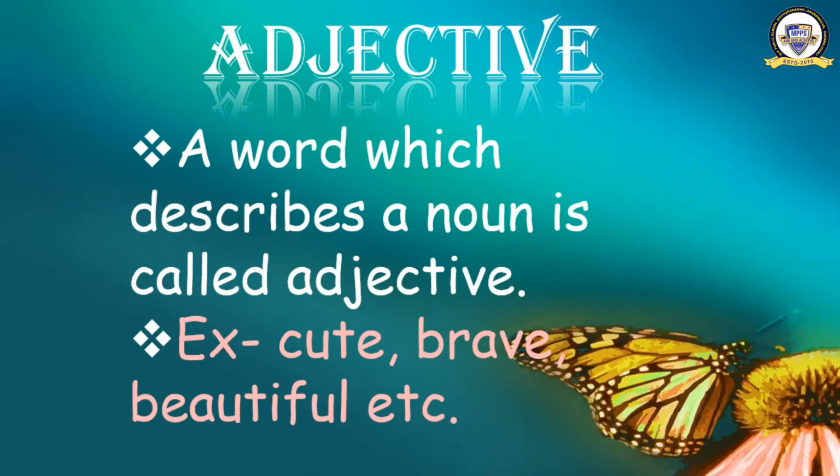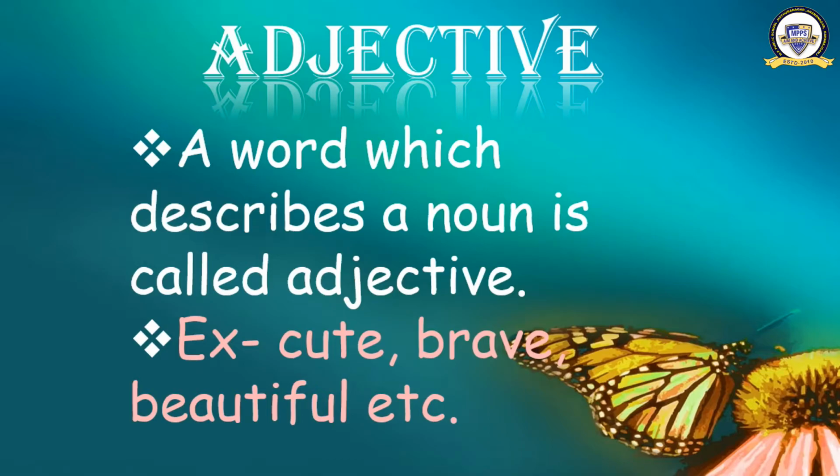That baby is a cute baby. Baby is cute. So it is a describing word. Or we can say, that boy, he looks handsome. Then handsome is an adjective. Or, bring that red apple. Bring that green apple.